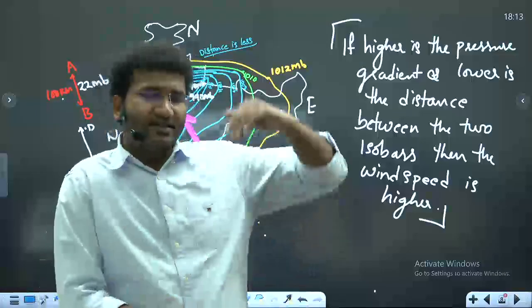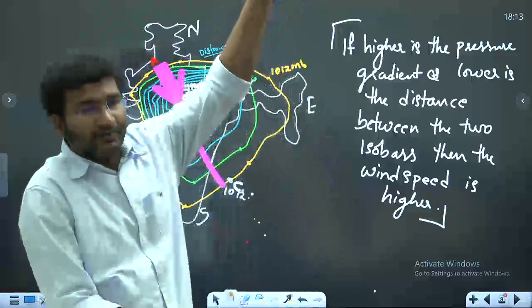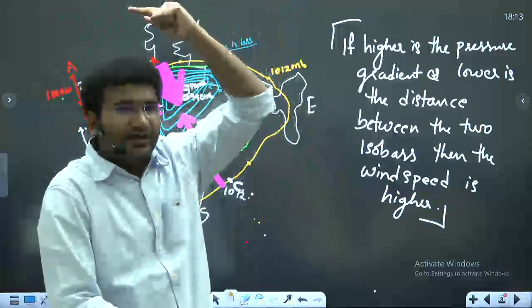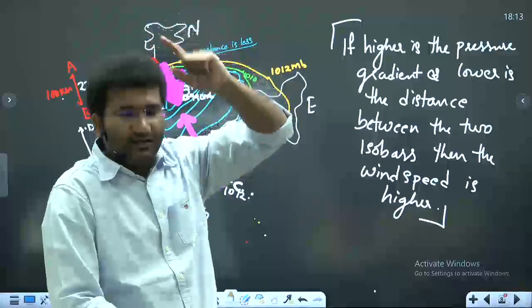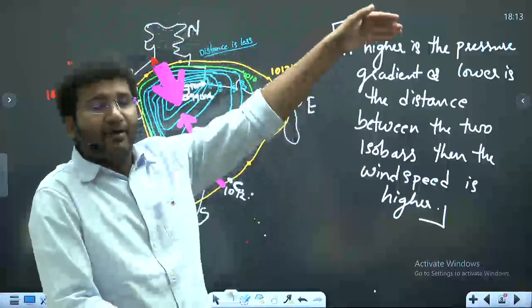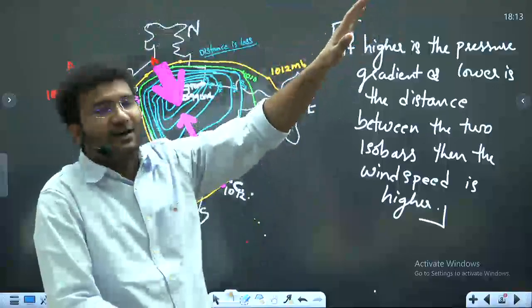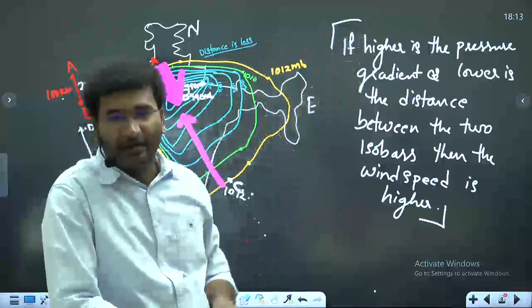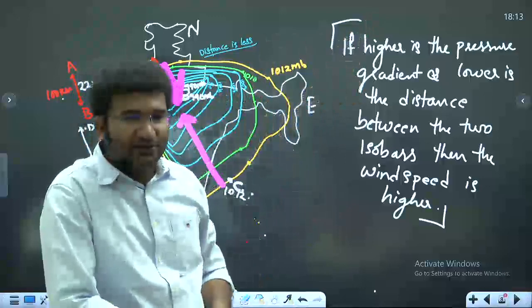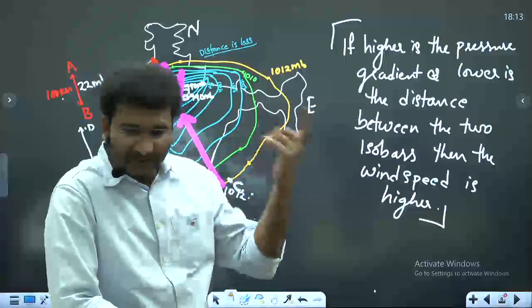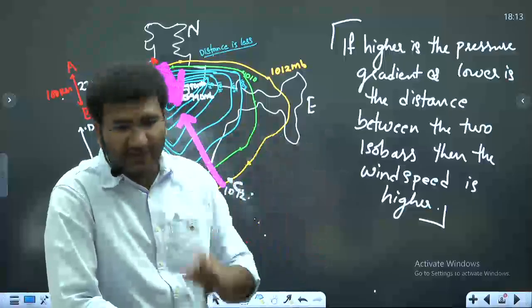But as soon as it reaches the upper atmosphere, near about 8, 9, 7 kilometers higher, the wind speed will be faster, because there is absence of friction. And upper atmospheric winds are also called thermal winds. I'll explain what these thermal winds are in the further class, but now consider it as a fact.